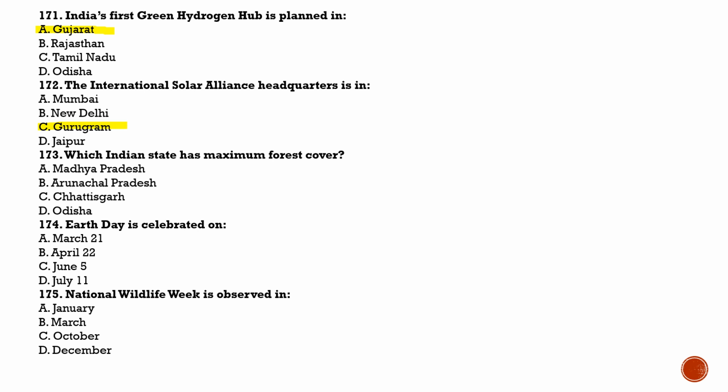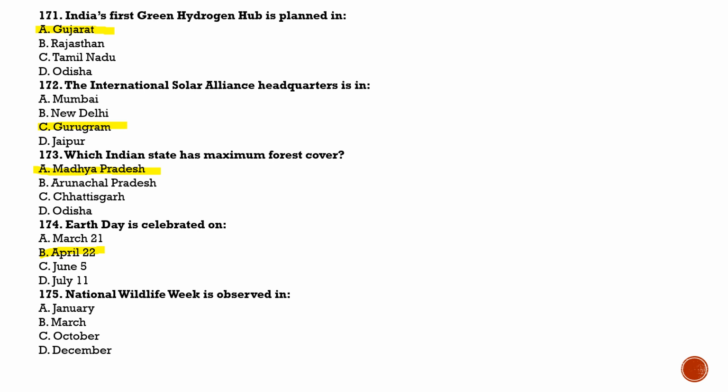Next question is which Indian state has maximum forest cover, and this is none other than Madhya Pradesh. So option A will be correct. Next question is Earth Day is celebrated on, and the answer for this is option B, that is April 22. Next question is question number 175.